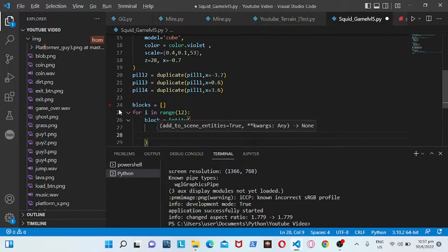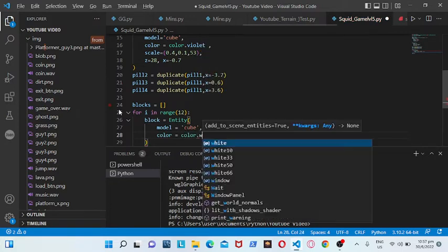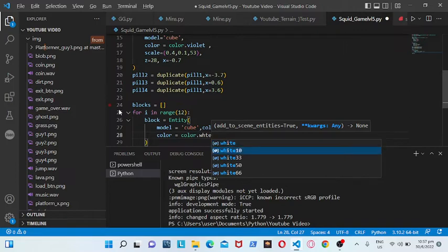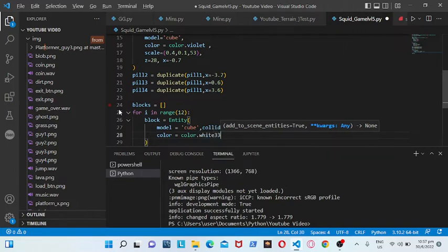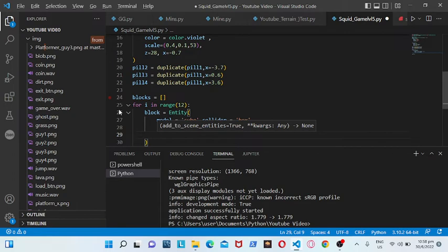Okay. Then the color is equal to color dot white 33. It will be a little bit of transparency. The white will be a little bit transparent to make it look like glass.